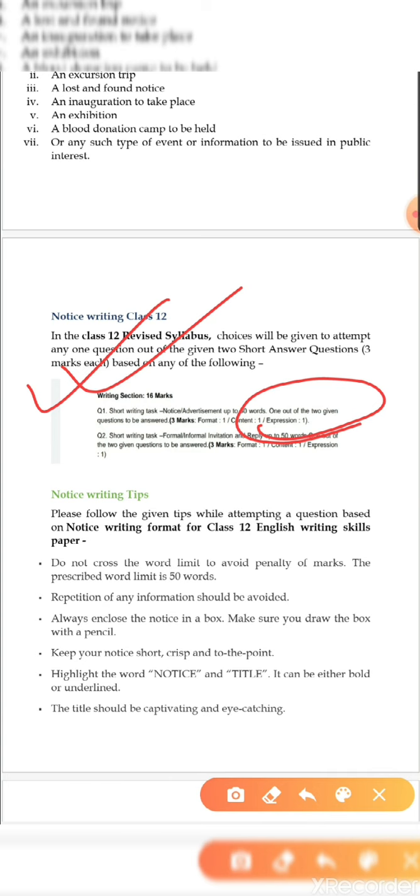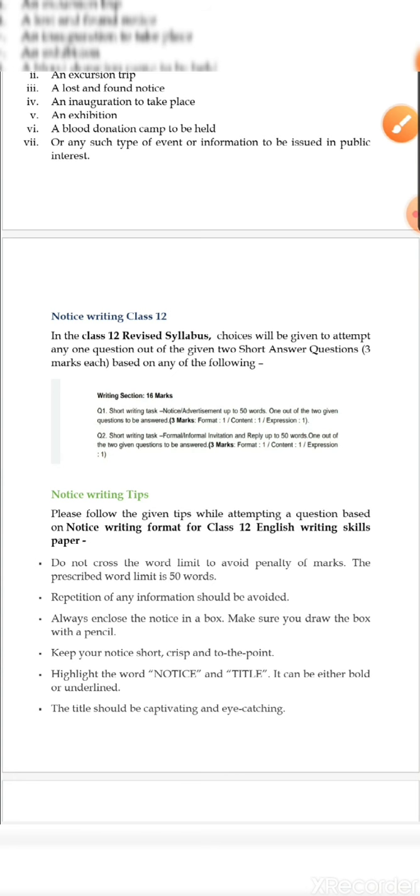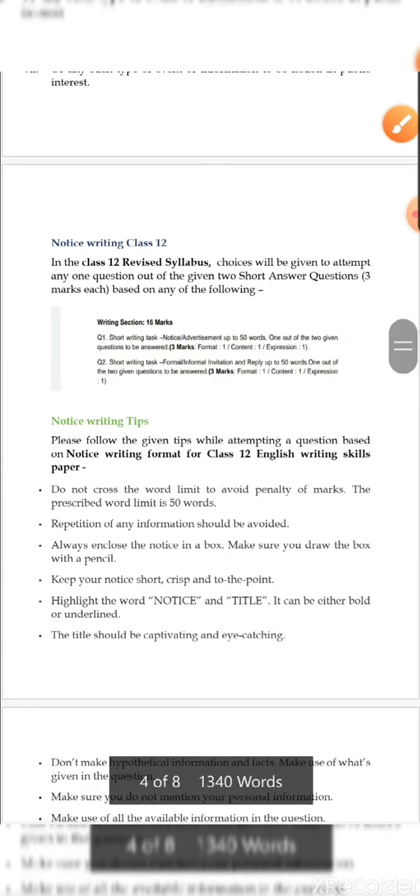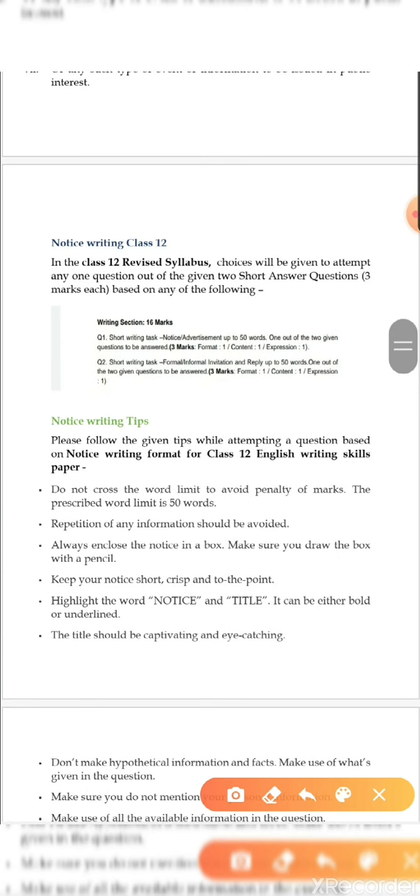So one notice and one advertisement will come, or it can happen like this also: two notices can come and one you have to attempt, or two advertisements will come and one you have to attempt. Okay, so either of the two will come and one you have to do. So today I am giving you a video lecture on notice. I will also provide another video lecture on advertisement another day. Okay, so that is very much important, what I have said, that notice or advertisement.